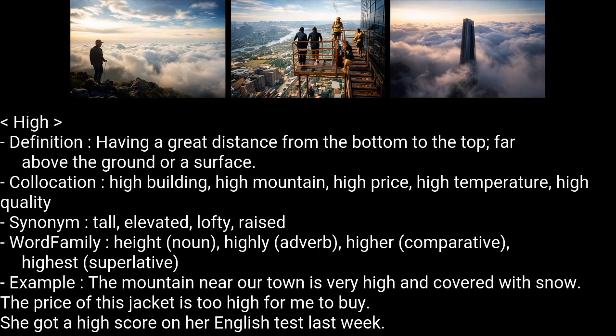High. Definition: having a great distance from the bottom to the top, far above the ground or a surface. Collocation: high building, high mountain, high price, high temperature, high quality. Synonym: tall, elevated, lofty, raised. Word family: height, highly, higher, highest.